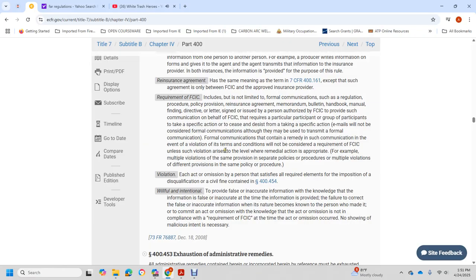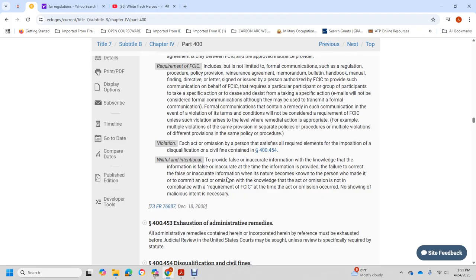For example, multiple violations of the same provision of a separate policy or procedure, or multiple violations of different provisions of the same policy or procedure. A violation is each act or omission by a person that satisfies all the required elements for imposition of disqualification and civil fine contained in 400.454.